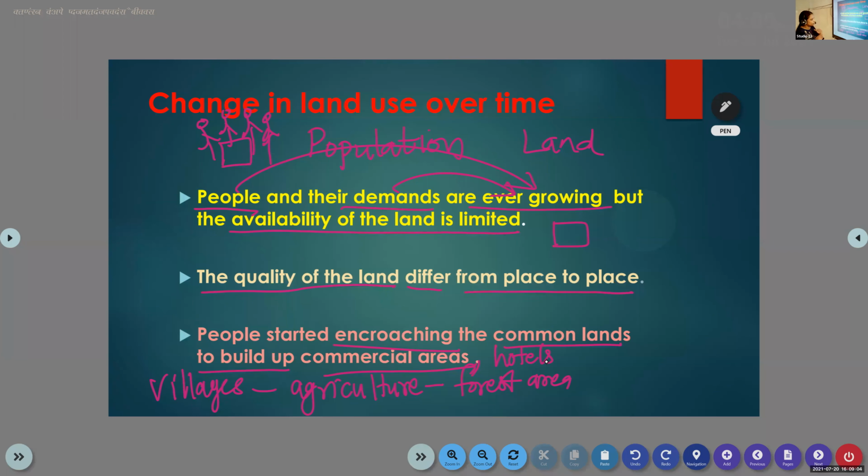That means people, not only in the villages but even in the cities, are encroaching on or using common land for their own purpose. People started encroaching the common land to build up commercial areas.